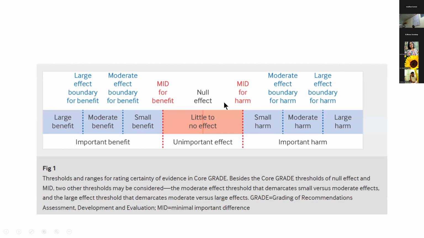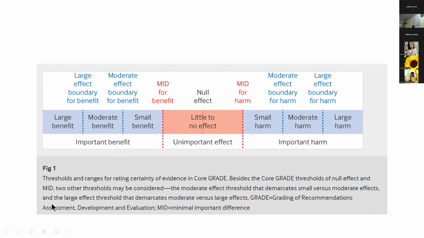So look at this picture. This central line is actually the null effect. If your estimate falls on this side, it means there's a benefit. If your estimate falls on this side, it means there is a harm. What is minimal important difference? Before you start the study, you must tell what is your target for importance. You might say, okay, 25% benefit is my threshold, or 25% harm is my threshold. So that entire range becomes your minimal important difference.